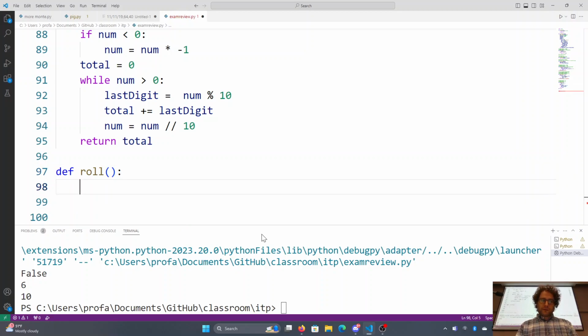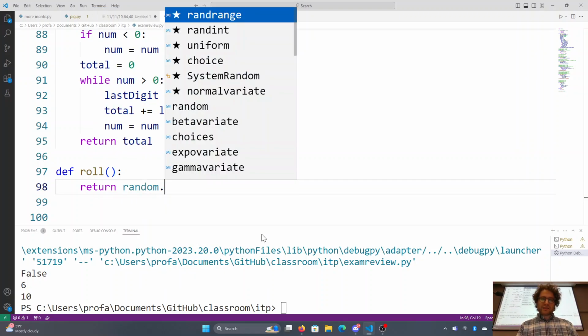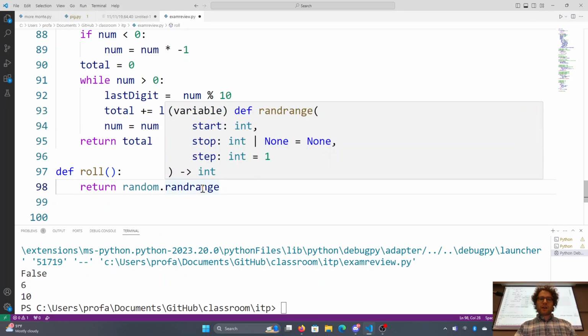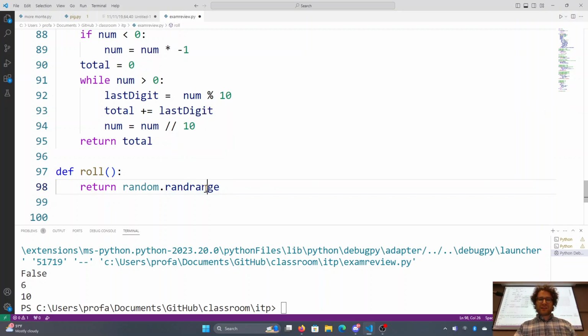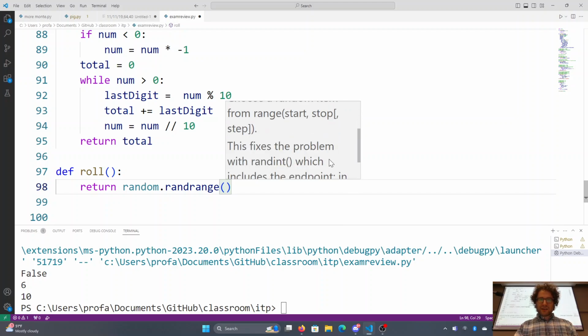Roll, and then return random. And again, what we can use here is randrange. Randrange gives us from start to stop.